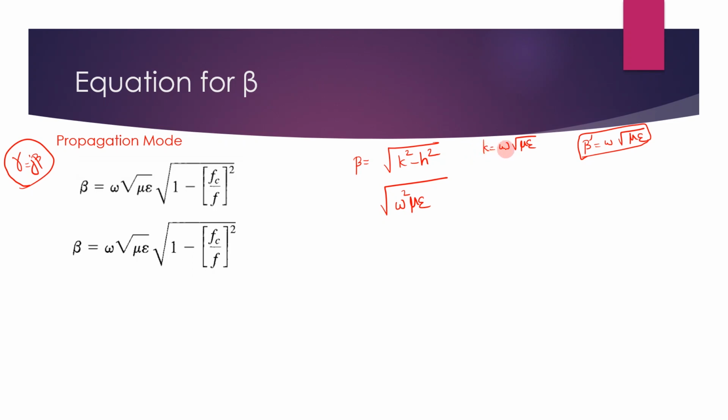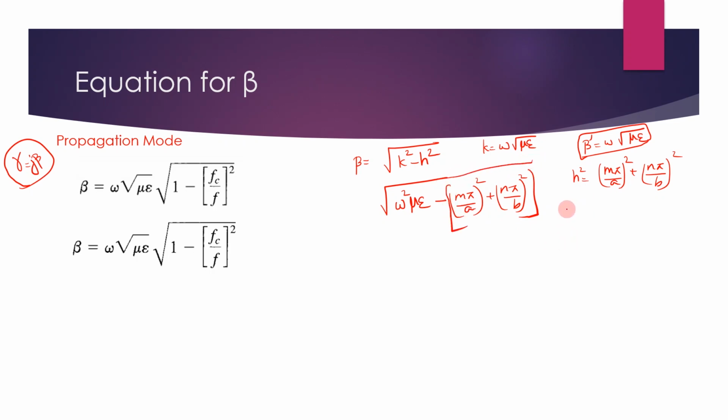So k is omega square root of mu epsilon. You have to substitute it here. Minus h square, you know that h square is equal to m pi by a the whole square plus n pi by b the whole square. So this is the equation. So here you write minus m pi by a the whole square plus n pi by b the whole square. You put a bracket here.